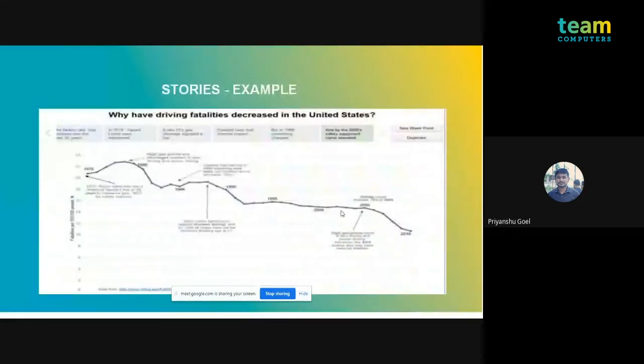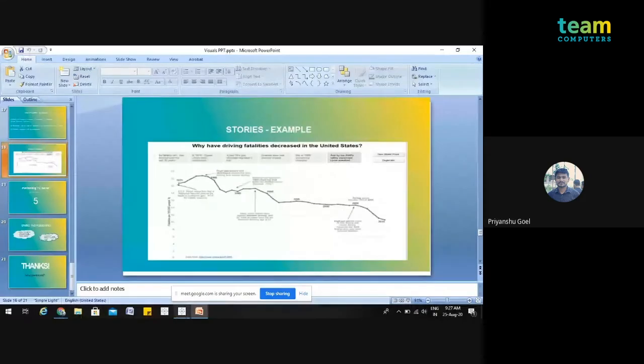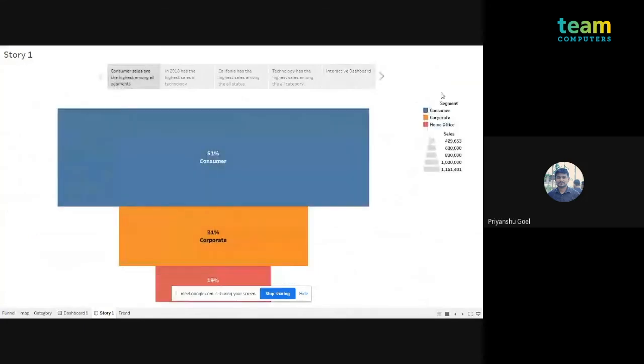So here is an example of a story. Now I'm going to share my screen on the Tableau software. Can you have a look at the story? Here we are presenting multiple sheets and dashboards in a story. This is the navigation bar, in the box part, and here I mentioned some captions, like we are having the maximum sales in the customer section.